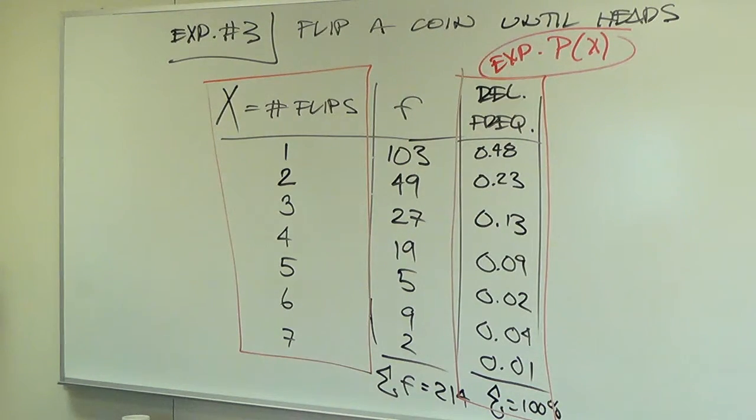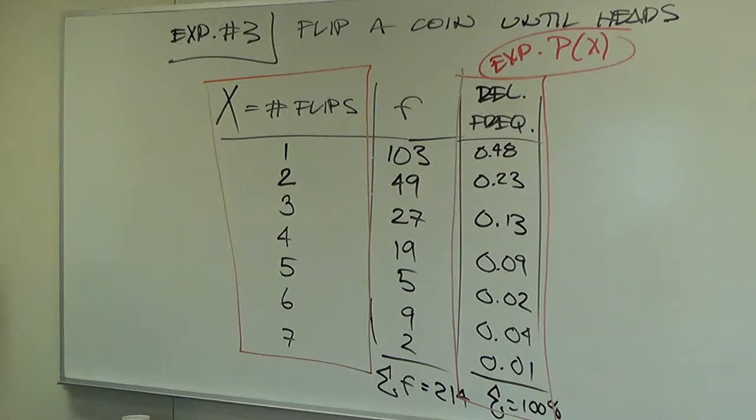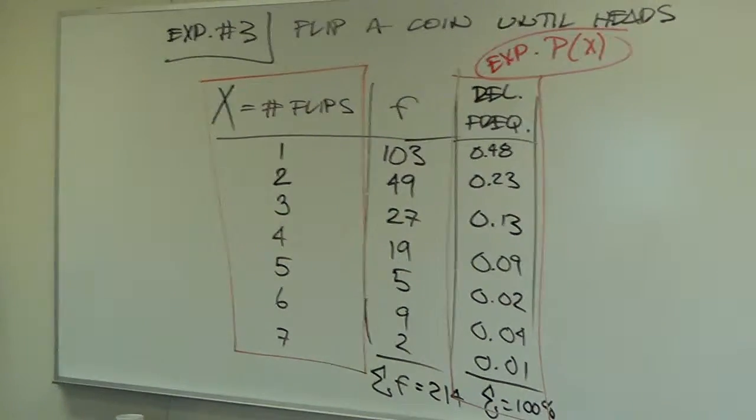Everybody buying that? So it's the same thing as the dice, except the dice are no longer behaving like they usually do. Now you've got this goofy distribution where 1 is the most common roll, 2 is less common, 3 is less common, 4 is less common, 5 is, and so forth and so on. You can graph it too. Graph would be kind of fun to look at.